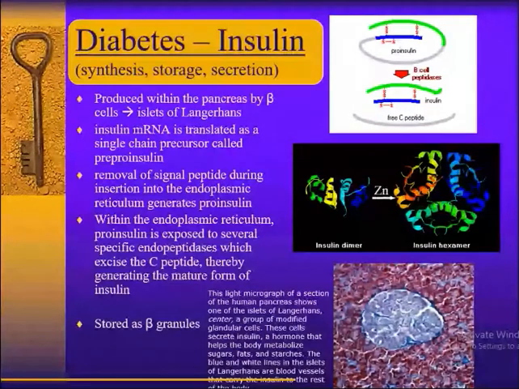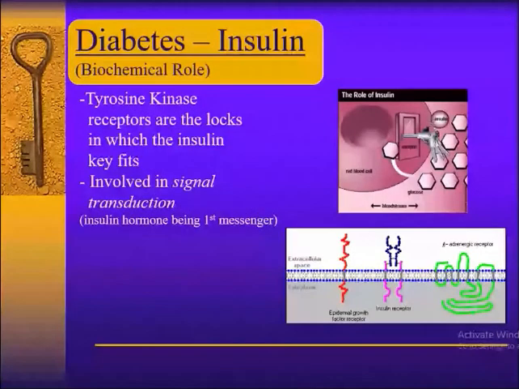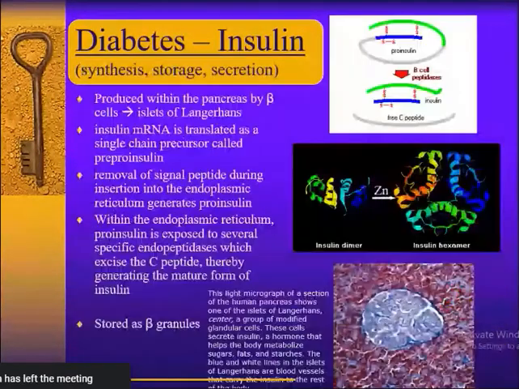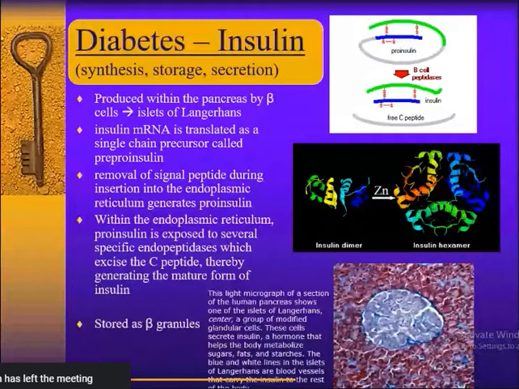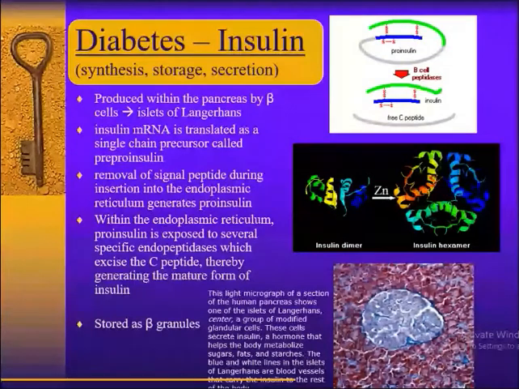When you give zinc, it can form insulin hexamer also. Dimer means 2, hexamer means 6. So zinc is important for insulin.